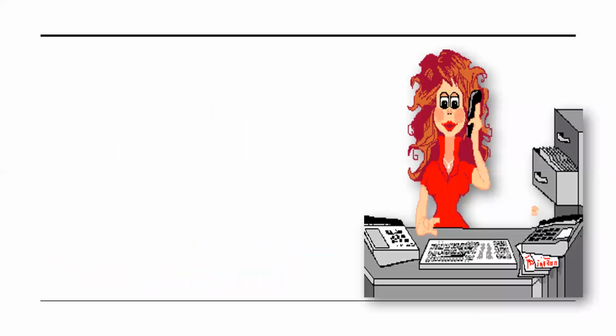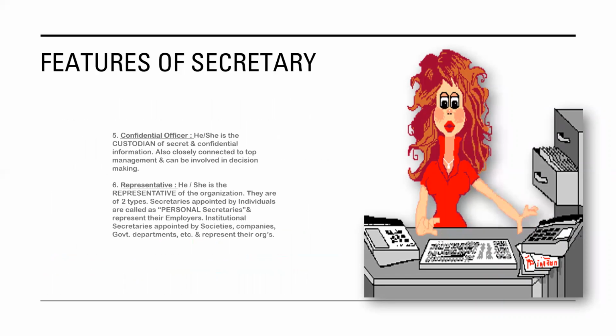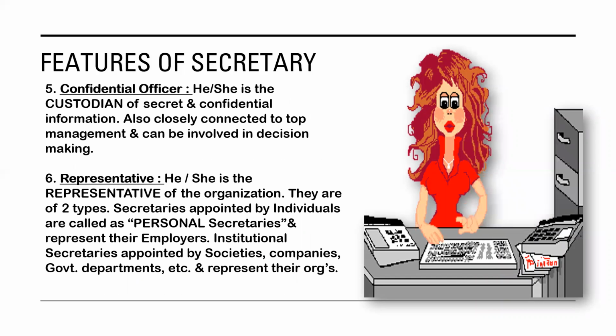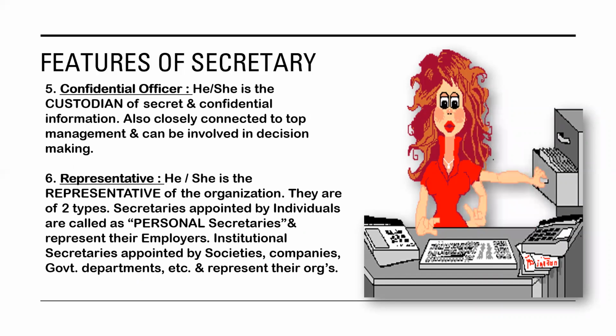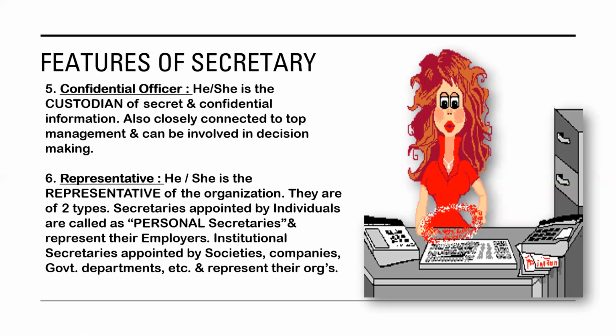Now coming to the next, CR, that is crores wala. So C stands for confidential officer and R stands for representative. So as we saw yesterday, secretary means keeping secrets. The name itself has the word secret in it, correct? So confidential officer का मतलब होता है he or she is the custodian or responsible for keeping all the secrets and confidential information of the organization.